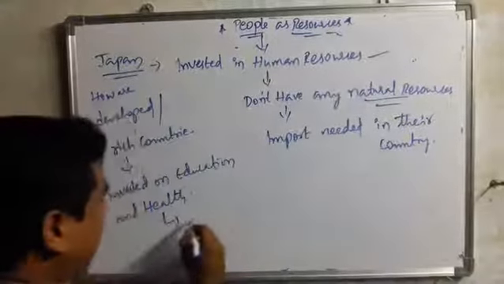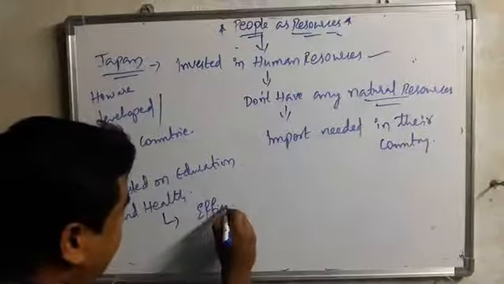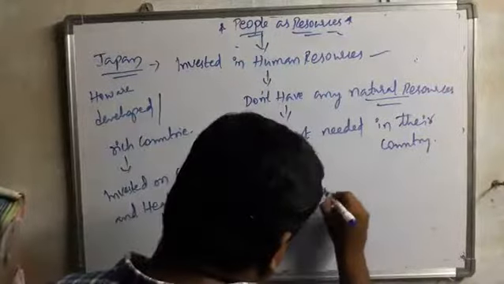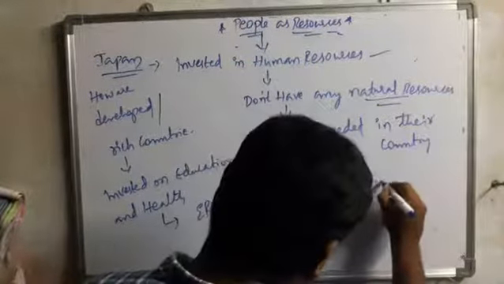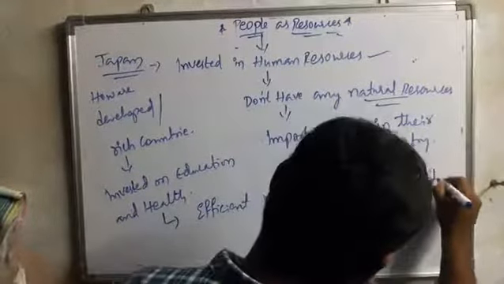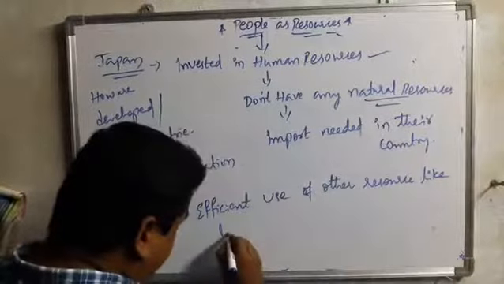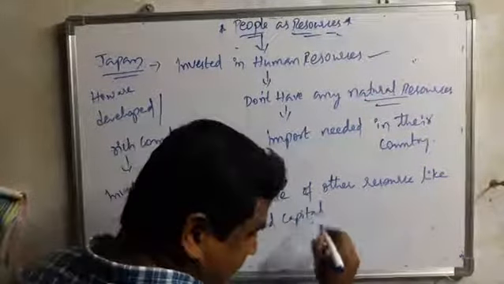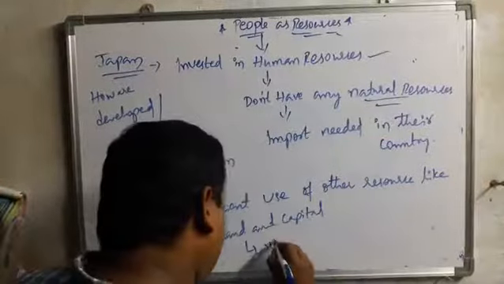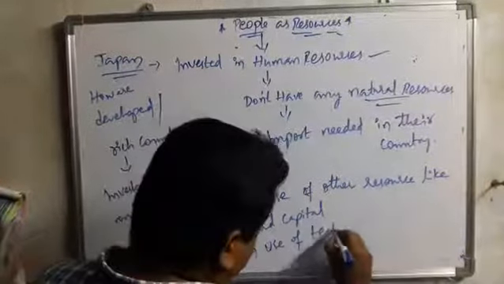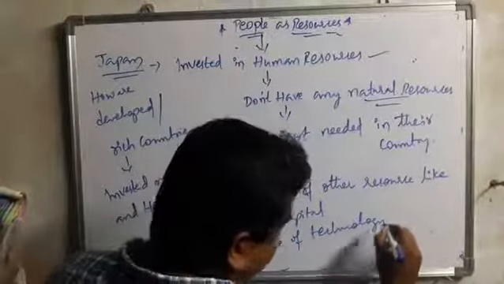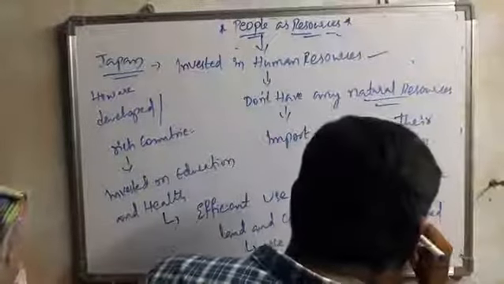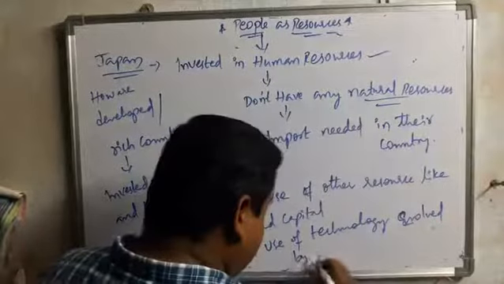So they invested, and what happened? They made efficient use of other resources like land and capital, and especially the use of technology evolved by people.